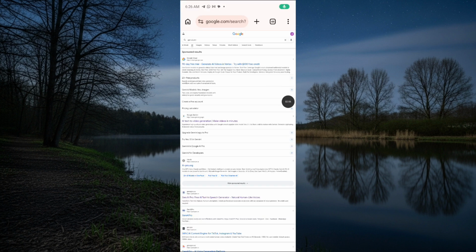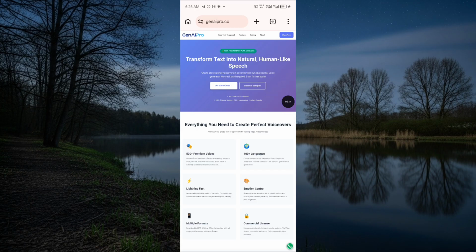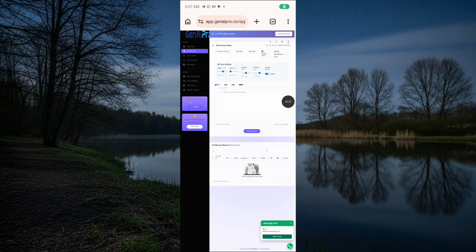Now go to your browser and search for Gen AI Pro. So this is the particular text-to-speech I use. Now once you get here, you're going to see this interface. Just click on Start Free. Then once you click on Start Free, you are going to sign up with your Gmail account. Now once you are done signing up, you just see this interface.